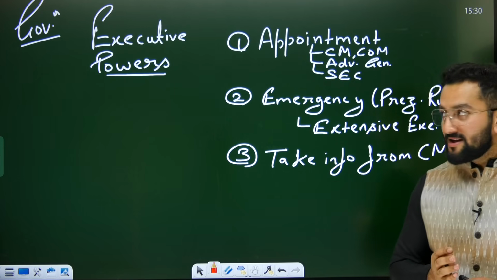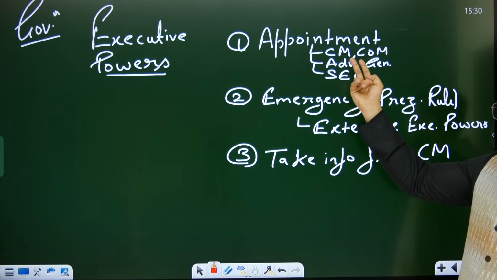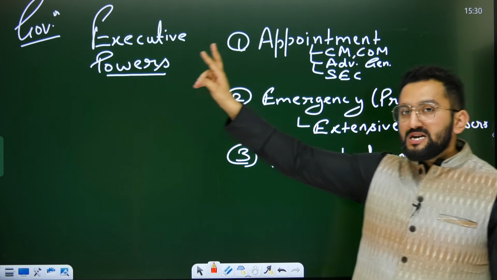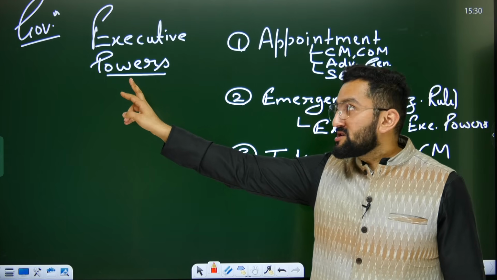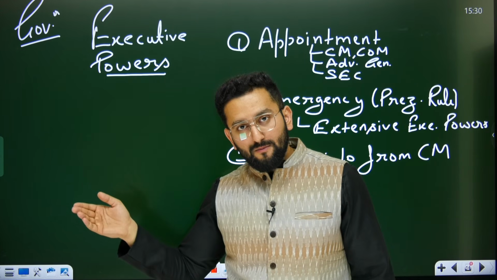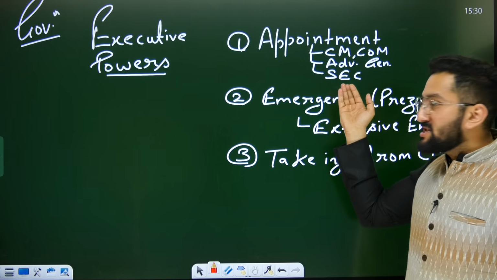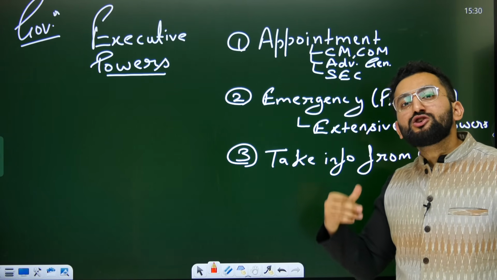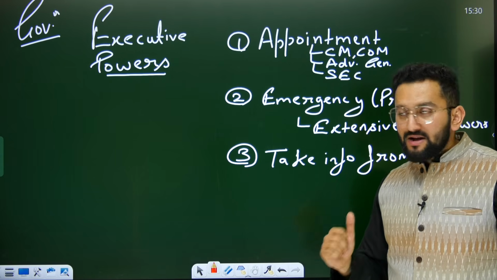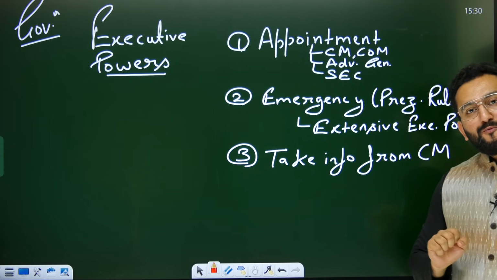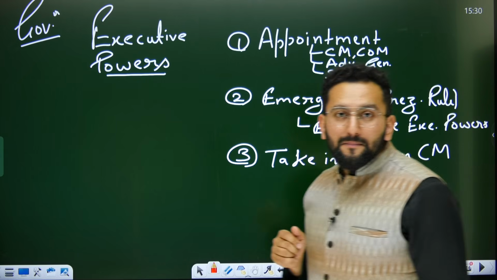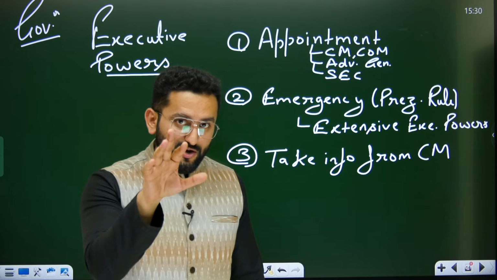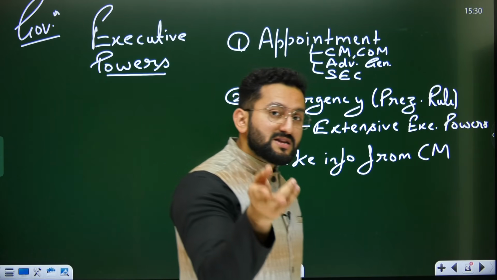I'm saying appointment of chief minister and state election commissioner are executive powers of governor. These positions, or these people, serve there on the pleasure of president. So half the statement is written before you and the other half I have made up, that they serve on the pleasure of president, pleasure of governor, pleasure of governor I'm saying. Now tell me that statement is true or false.